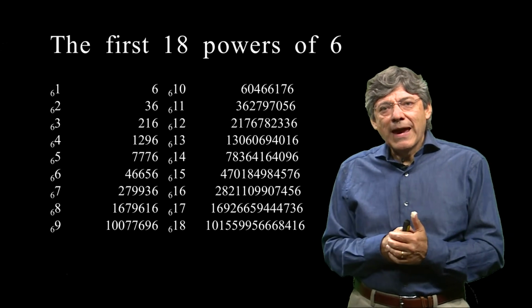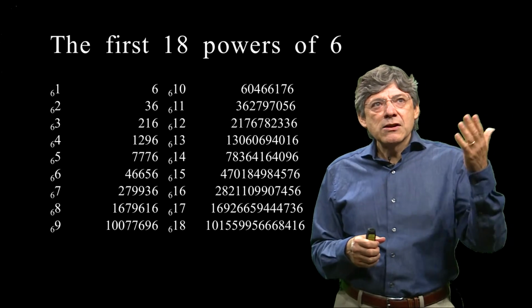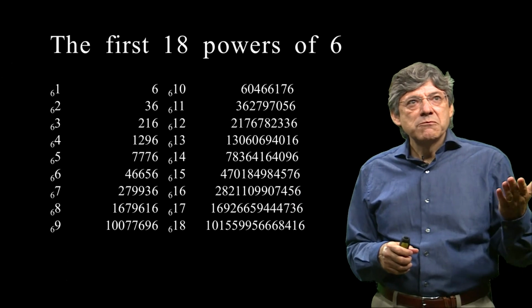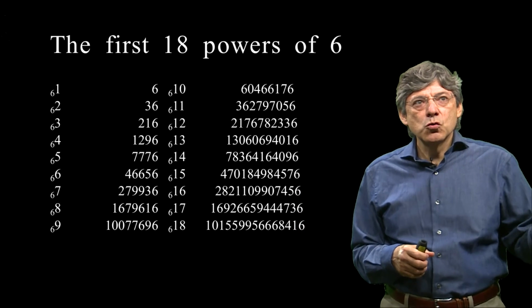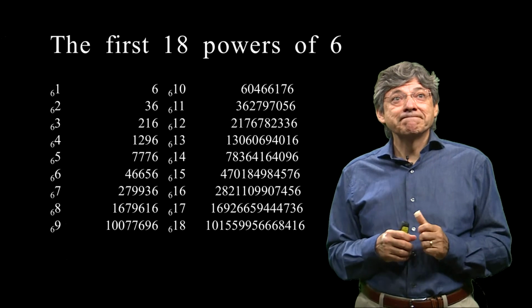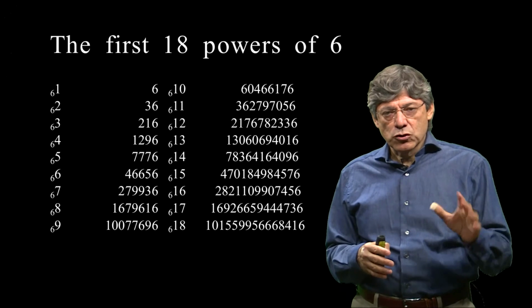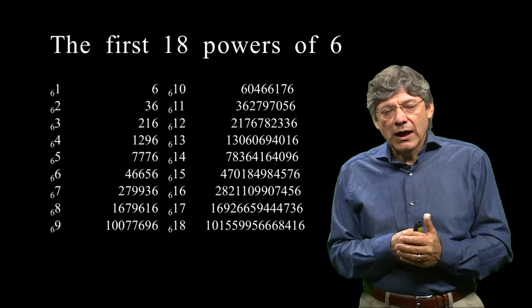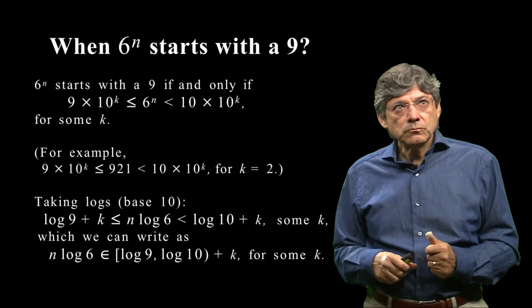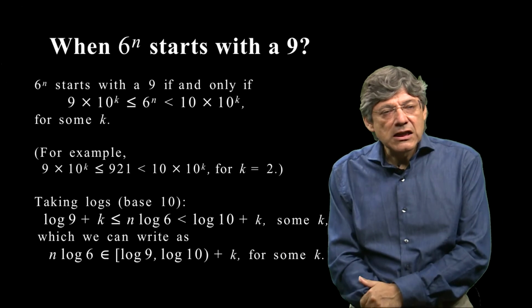Let's look at the first 18 powers of 6. 6 to the first is 6. Let's look at the first digits. So what do we see? On the first digits we see 3, 2, 1, 7, 4, 2, 1, 1, 6, then 3, 2, 1, there's a 7, 4, 2, 1, 1. That's a table where we have looked at the first digits of the first 18 powers of 6.